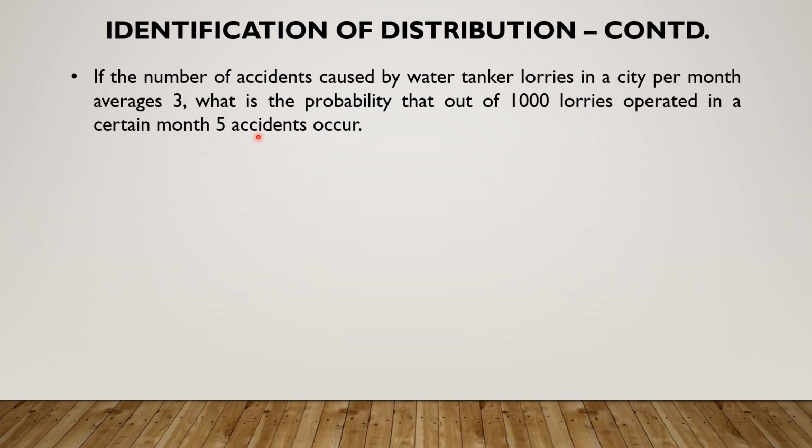What will be the probability of failure? 997 divided by 1000, which is very skewed towards 1. And the success probability is very skewed towards 0. Therefore, the problem is better approximated by Poisson distribution.